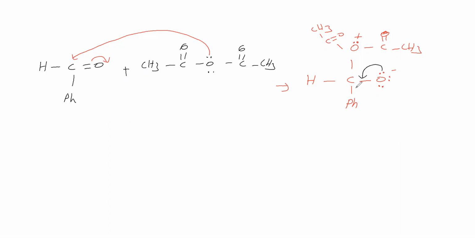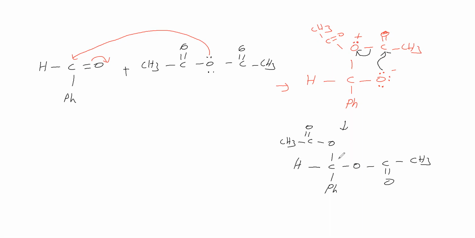This lone pair is not shifting like this; this lone pair is shifting to this side, and this bond pair is shifting to the lone pair. So what we are getting: HC, Ph here, O. This O is making a bond with the CO carbon, then here the bond is detached. So OCOCH3. It is called benzal diacetate. So this is how benzal diacetate is formed.